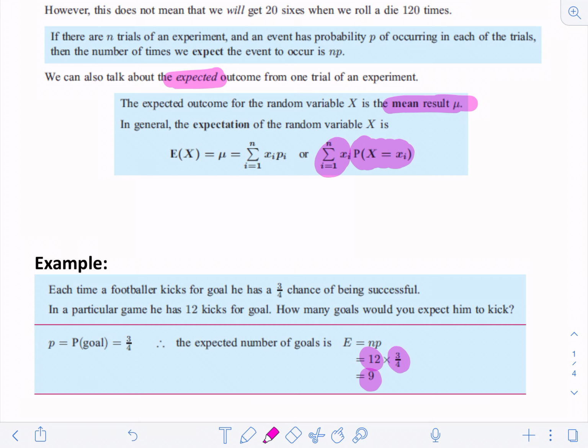Now, it's not guaranteed he's going to get 9, right? But what if he kicks 12 goals a day over multiple days? We'd think the average would be really close to 9, and that's what we're talking about here when we talk about mean. Hopefully that makes sense, right? 12 times 3/4 is 9. With 12 kicks and 3/4 probability, I expect to get 9 goals.